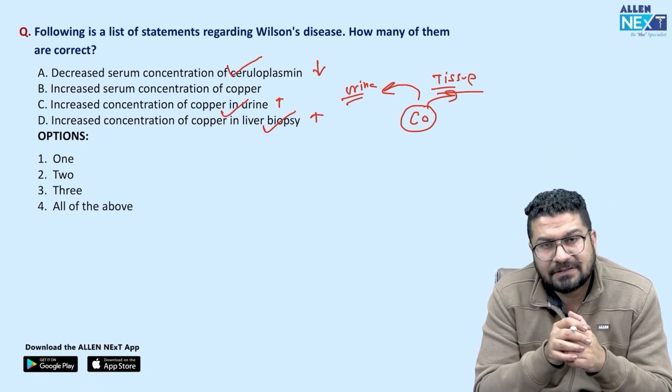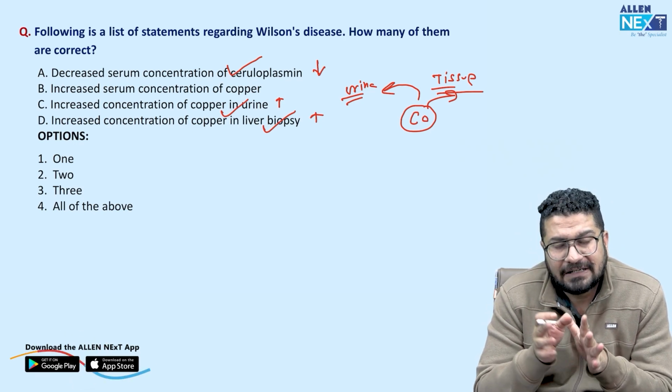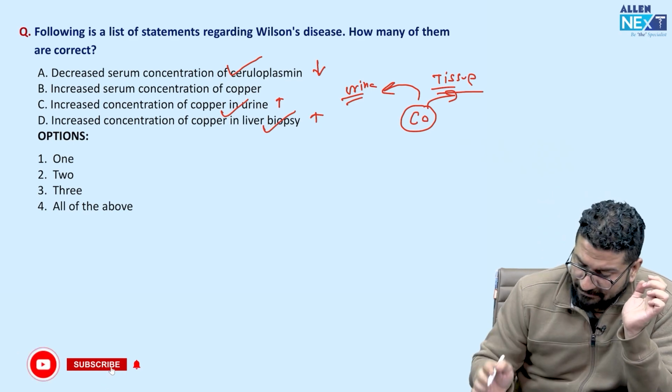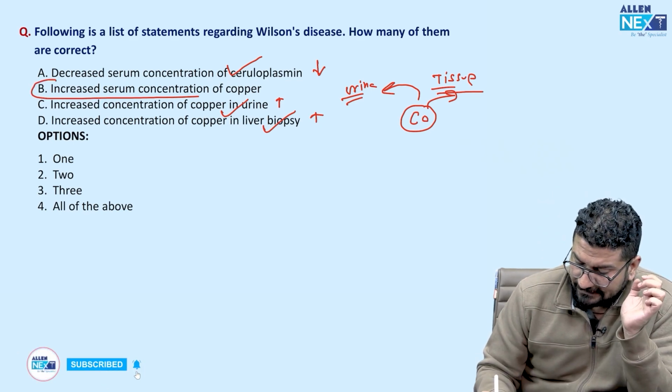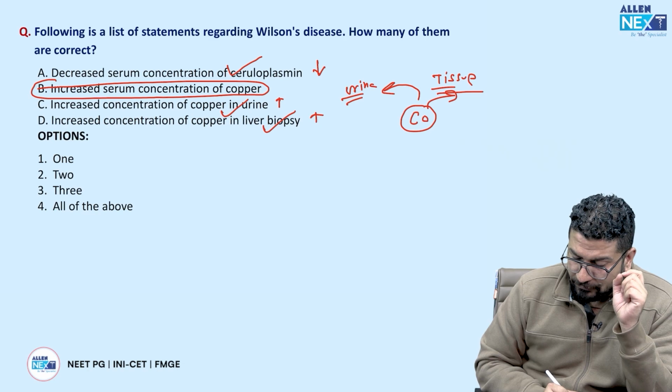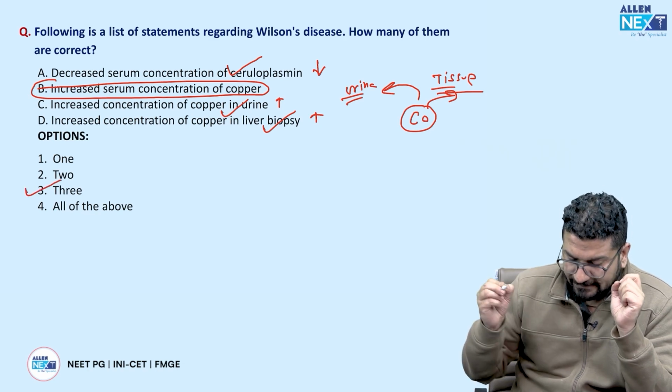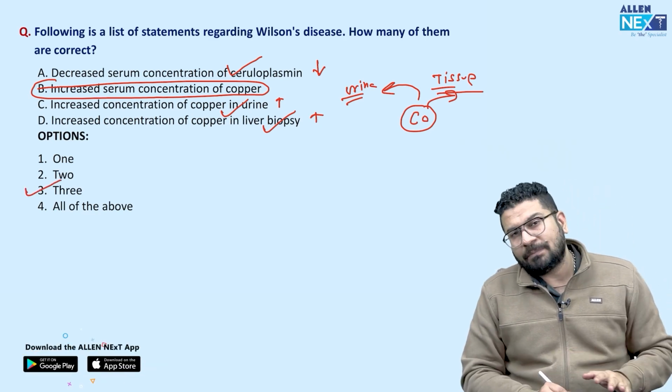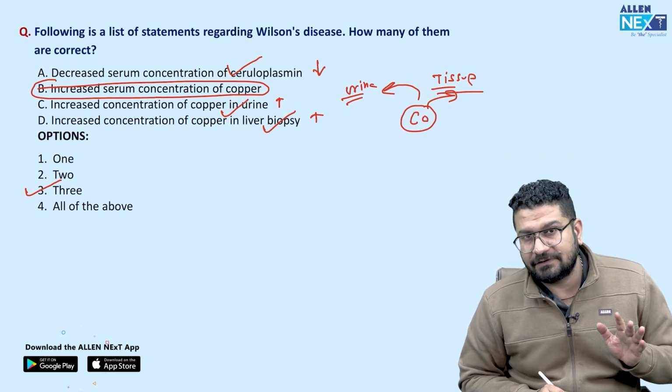So copper, when it is going somewhere, in serum it will be normal. So serum में ये बड़ा नहीं होगा. This is not a correct statement. So they are asking you how many are correct. So again here 3 are correct. So remember, serum copper is normal, or sometimes it is decreased.